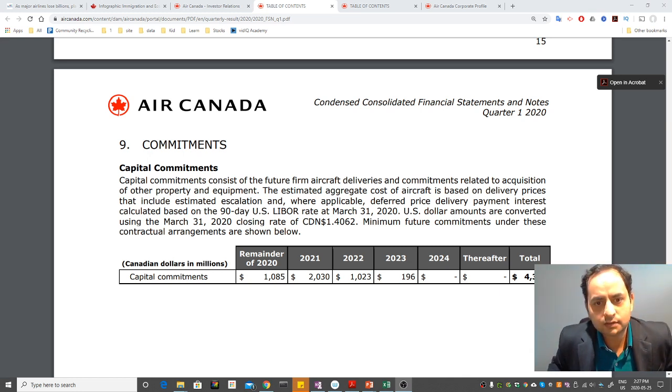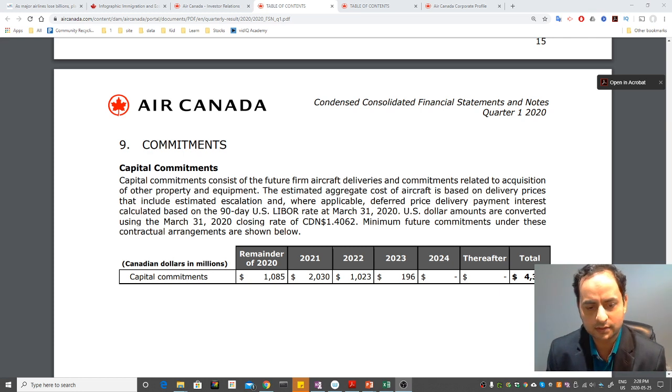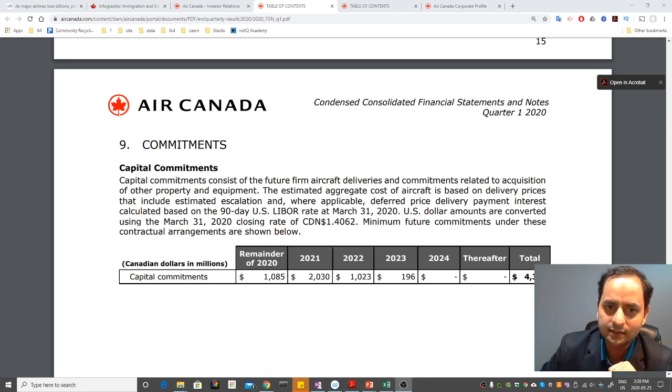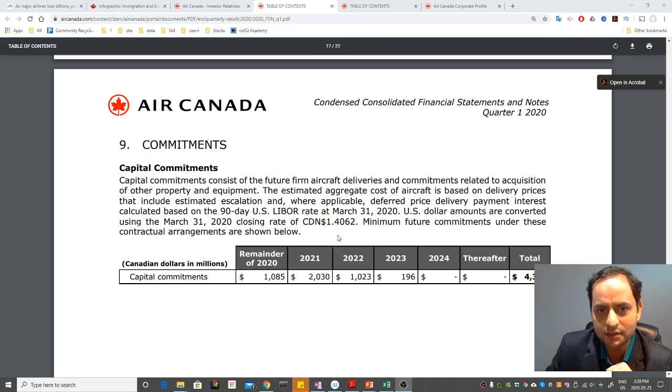Okay, now this one is before I show you that grid which I was trying to show earlier, this information is their capital commitment. So now they have three major part we have seen: their debt, which they have to pay by yearly, their interest on debt, and the capital commitment. Capital commitment consists, what is this?